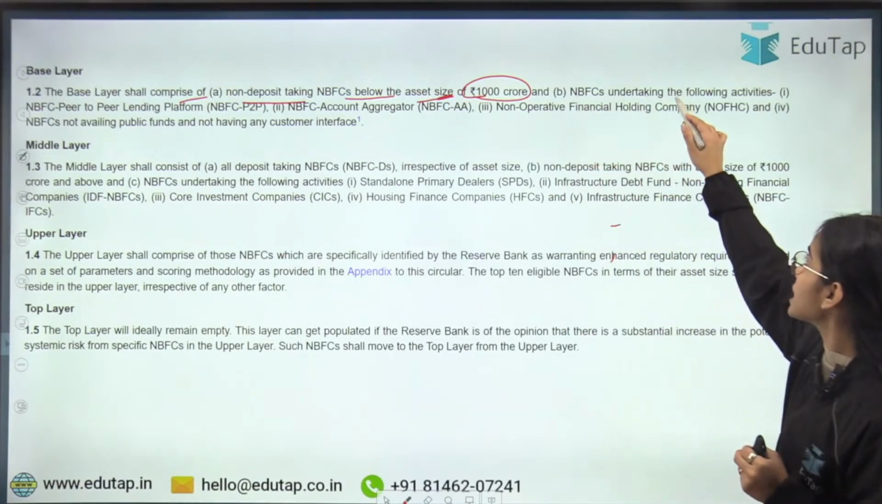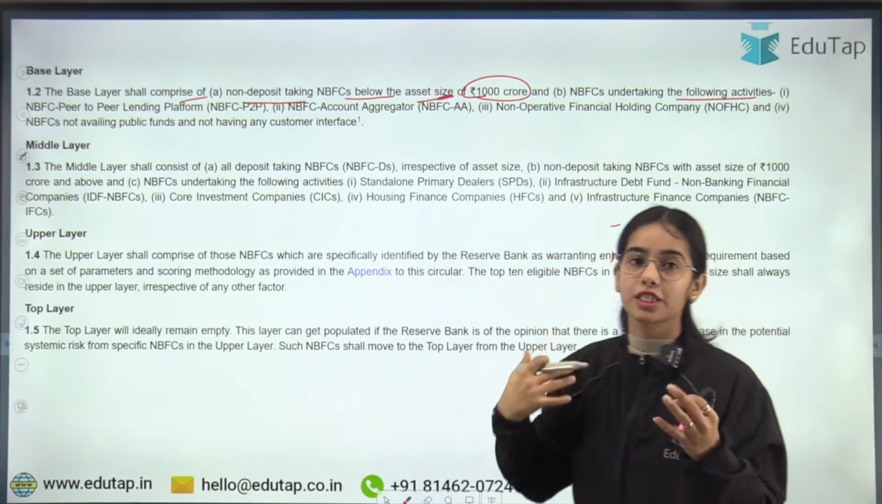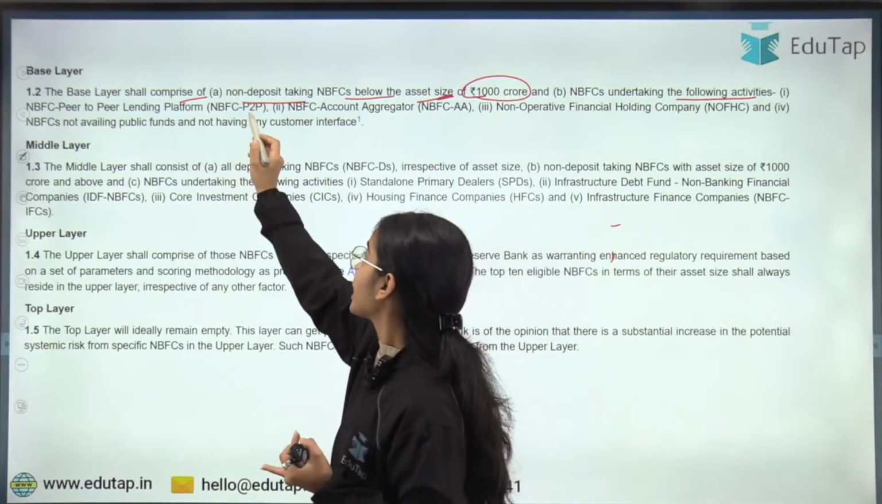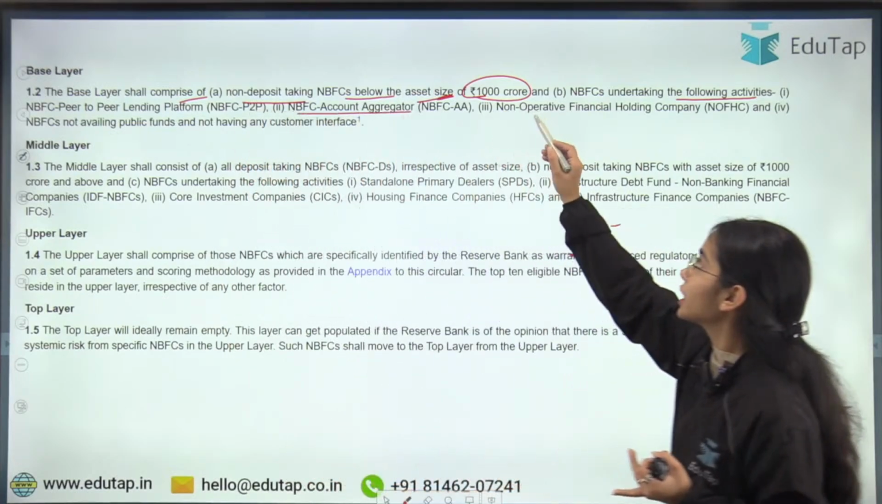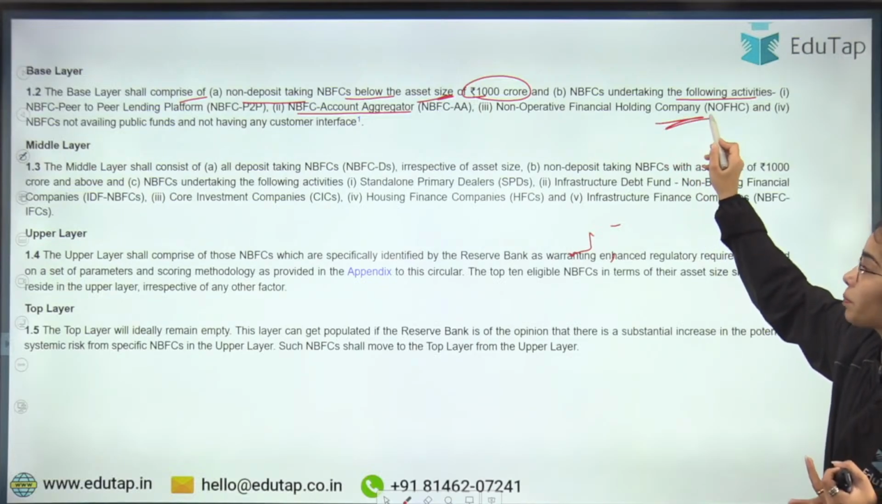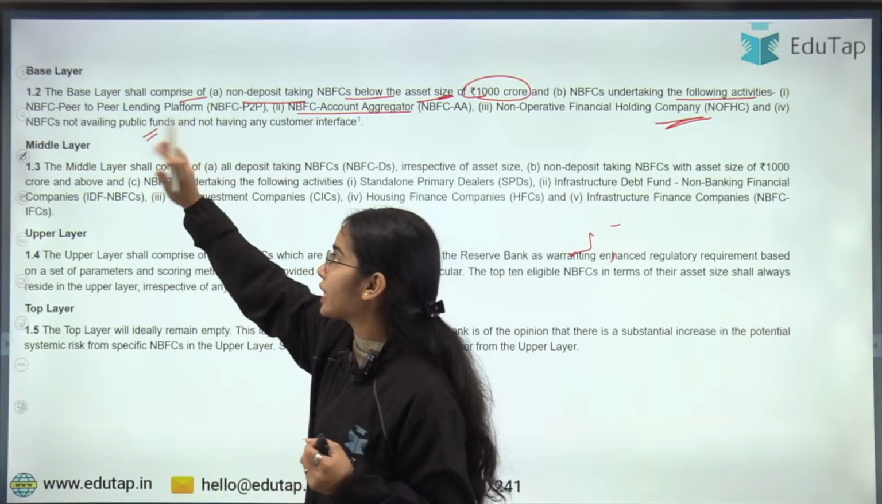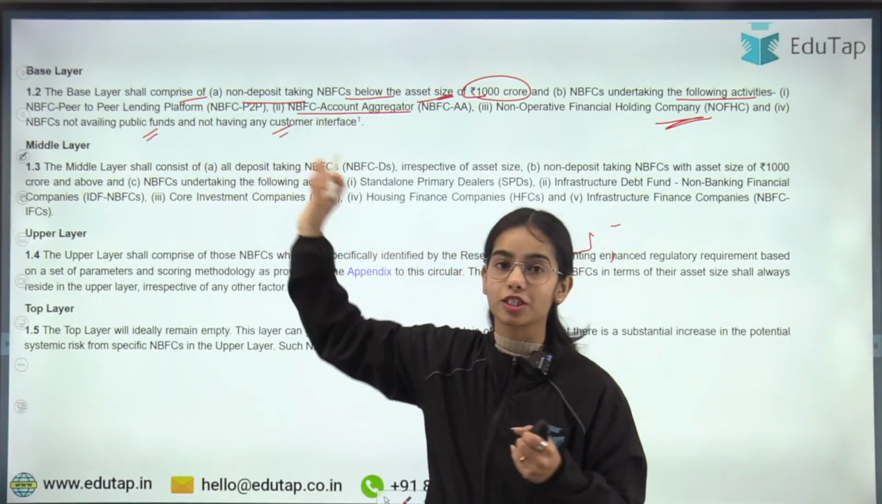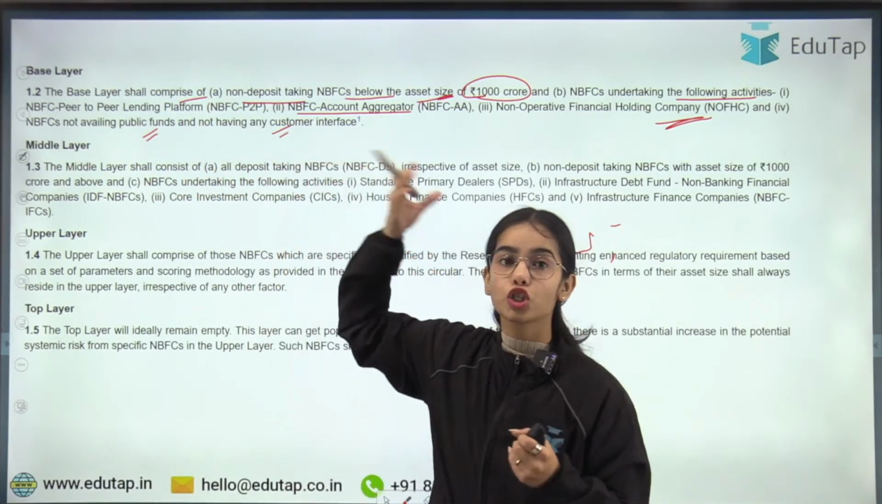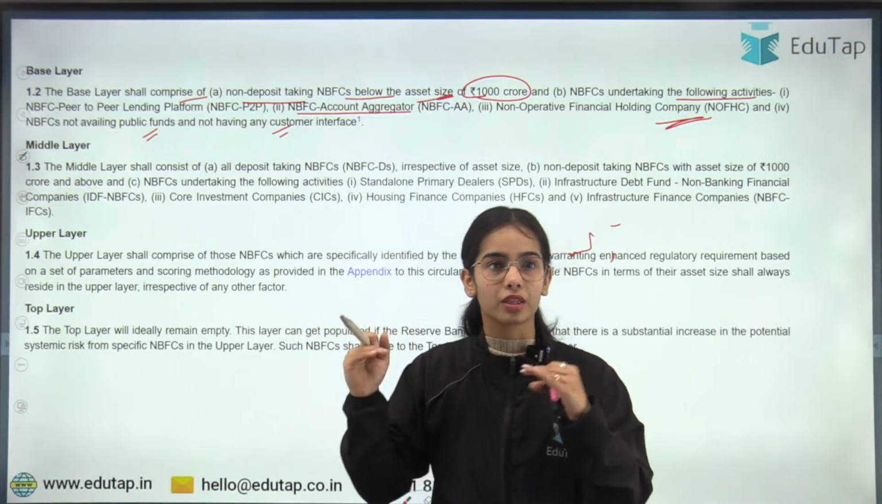As well as the NBFCs undertaking the following activities such as peer-to-peer lending platforms, NBFC account aggregators, non-operative financial holding companies, and NBFCs not availing public funds and not having any customer interface. So such NBFCs will come in the base layer.